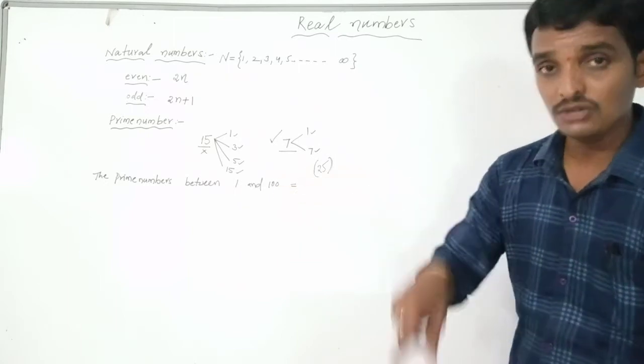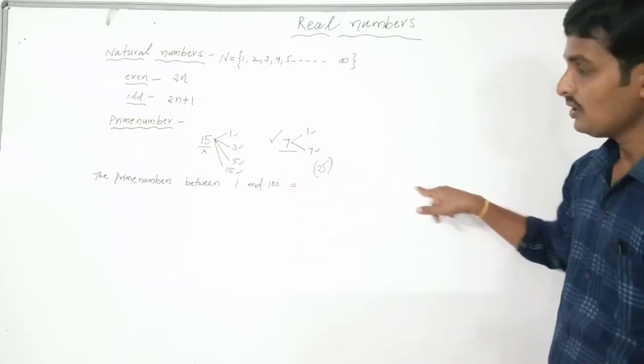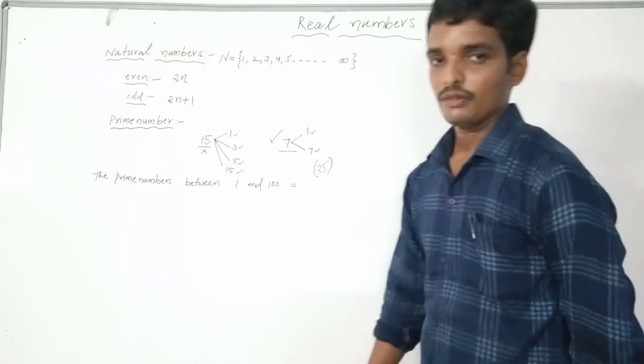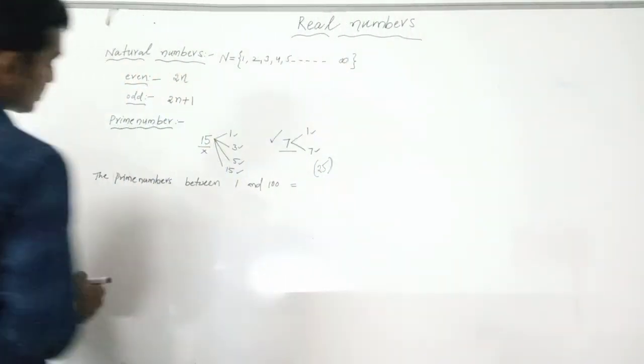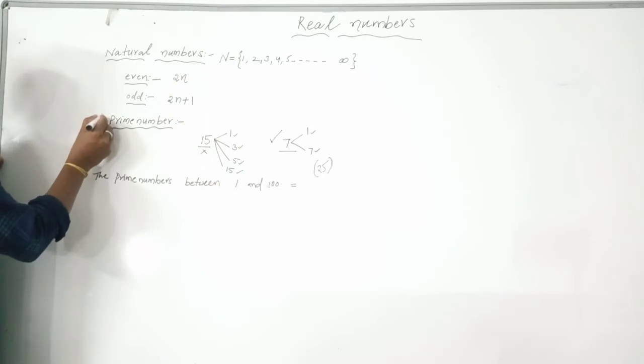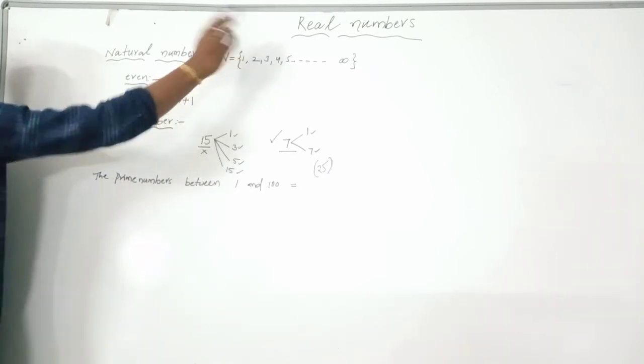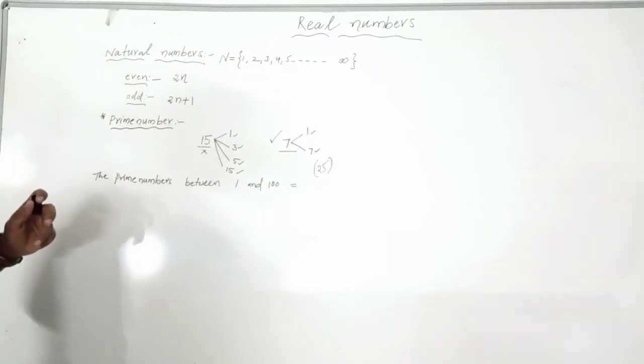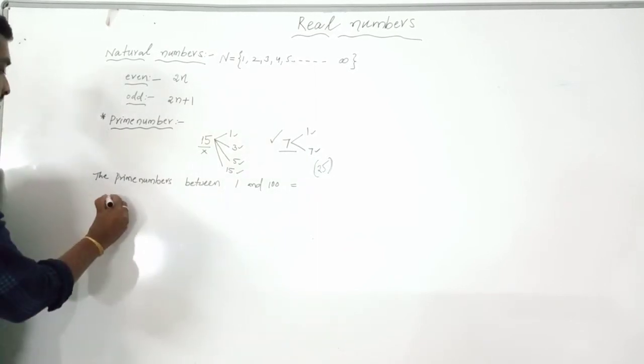You have to write yourself what the prime numbers are. Are you okay? This is the most important concept, prime number. The prime number concept is very useful in our chapter, real numbers. So the next concept is composite number.